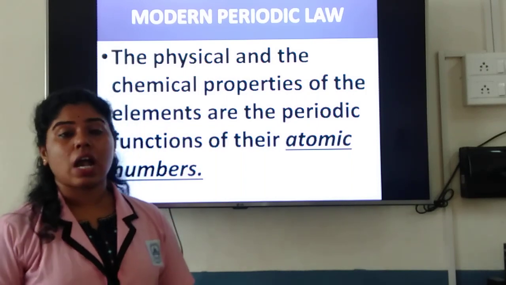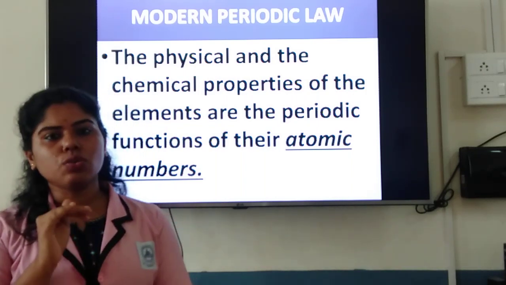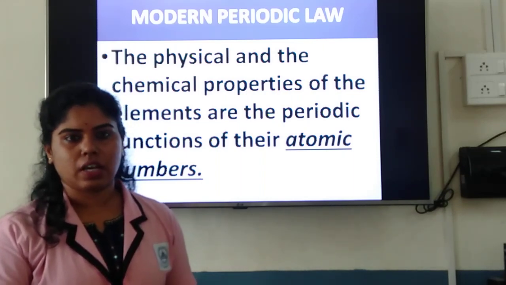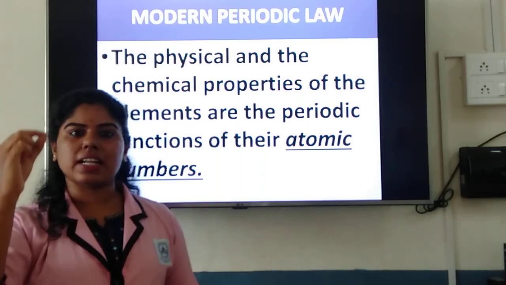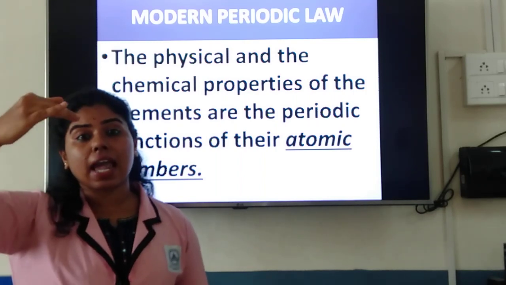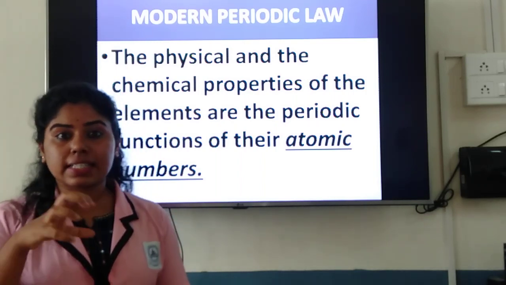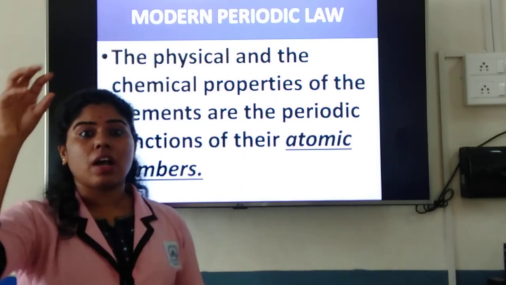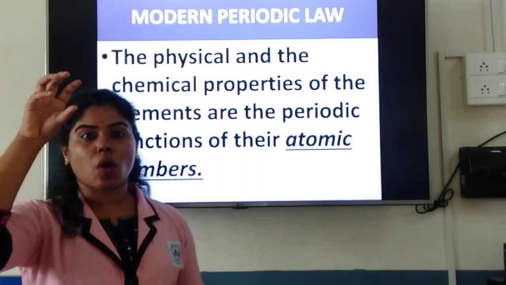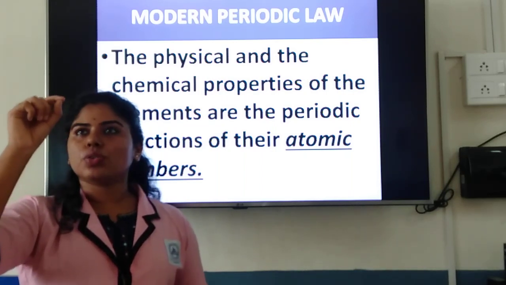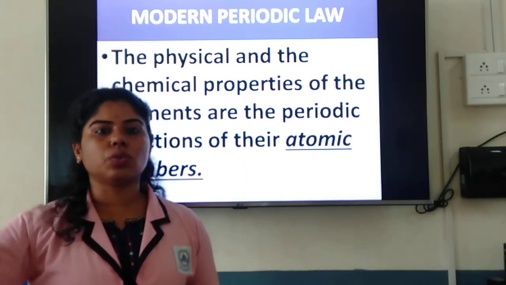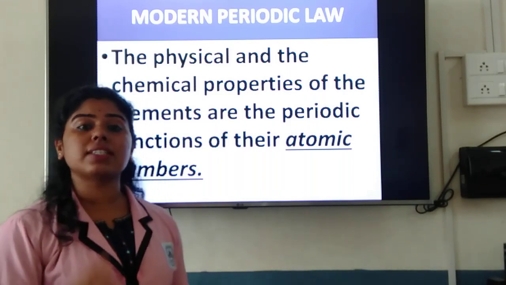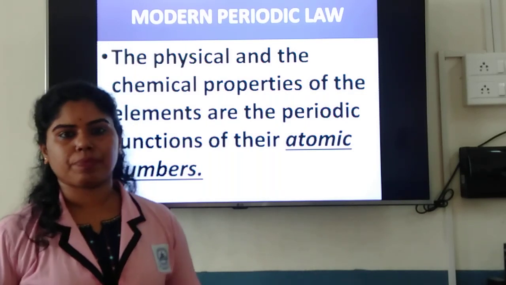All are equal. Now, imagine you have an atom. Inside it you have different shells. We say n equal to 1, n equal to 2, or you name them K, L, M, N shells, correct? Inside an atom. You remember when we draw the concentric circles, we have a diagram, in Bohr's atomic model, you must have observed in 9th standard. So you name it n equal to 1, n equal to 2, that is first energy level, second energy level, correct? Or you name them K, L, M, N shells.